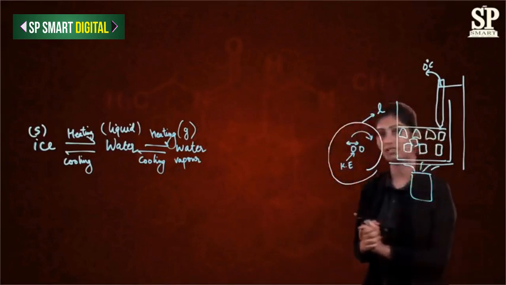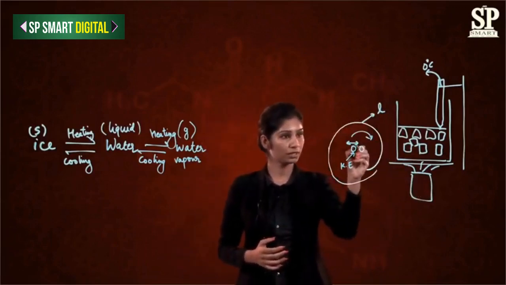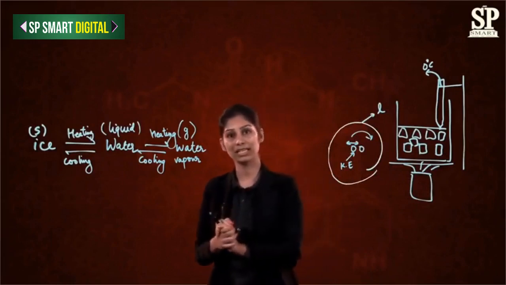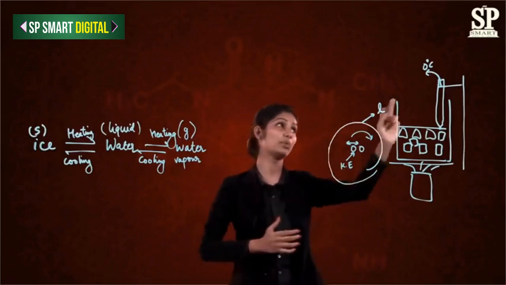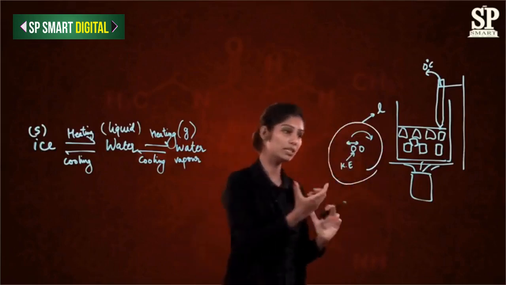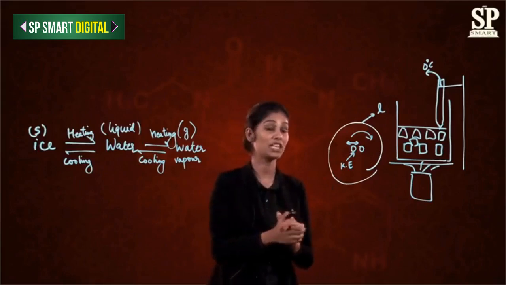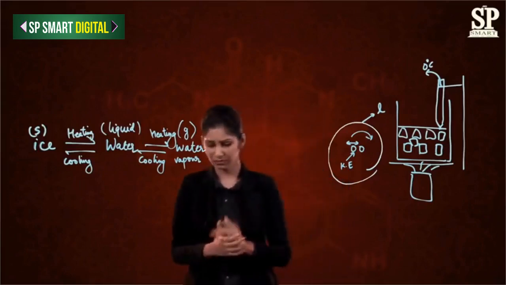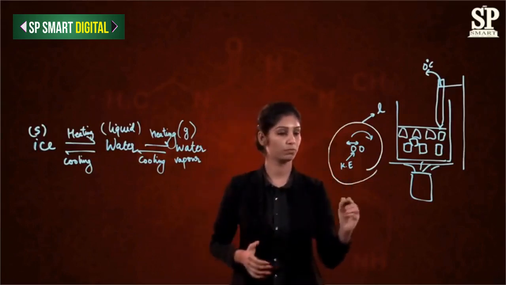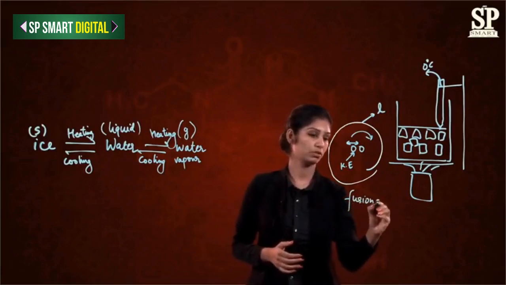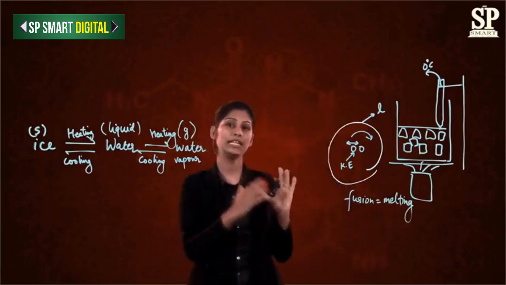Now you will also get where this energy is going, the energy which we were supplying at the temperature of 0 degrees Celsius when the temperature was not changing at all. The whole energy was going here and it was breaking the bonds between these particles. That is also the reason that the temperature was not changing. Now this energy which is used to break the bonds between the particles of solid is called latent heat. In this case, because melting is happening, it is called the latent heat of fusion. Fusion is another name for melting.